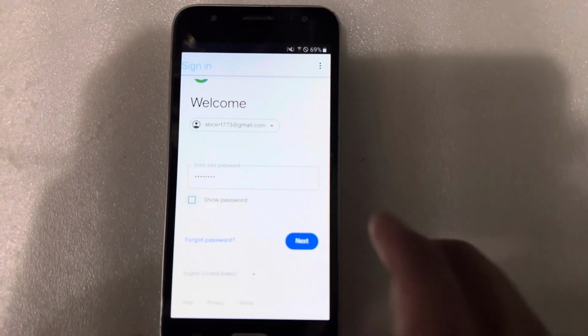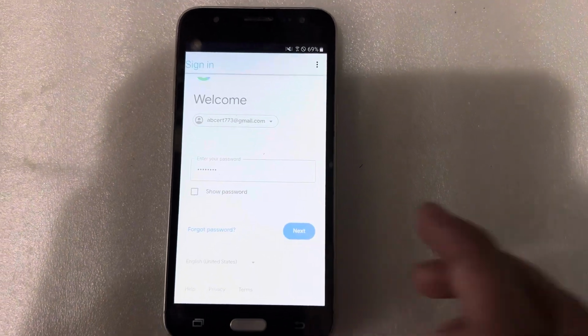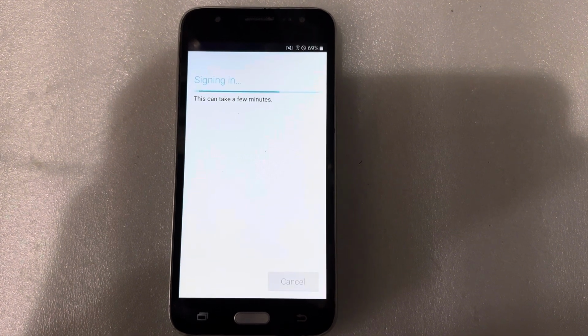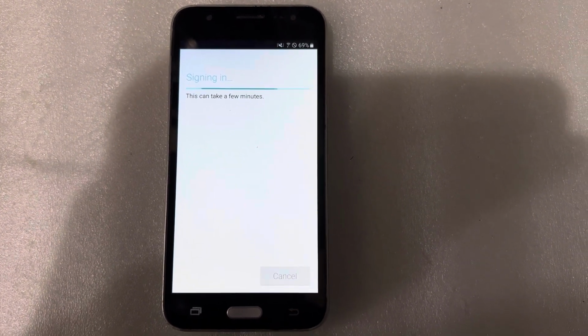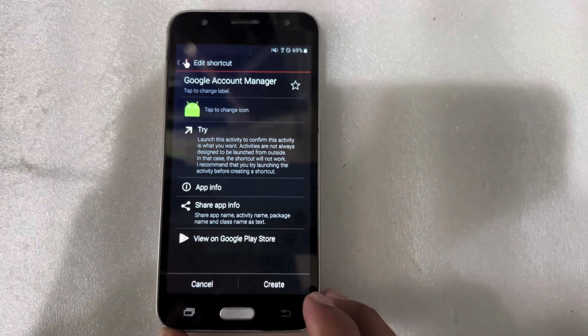I have successfully added the password. Now I will press next. Now I have added my Gmail successfully.